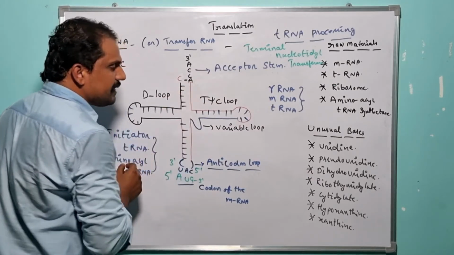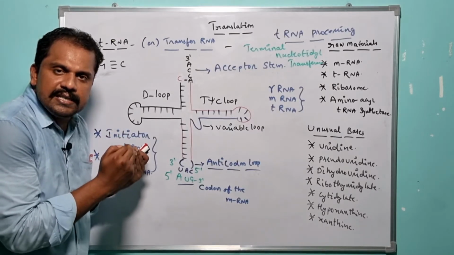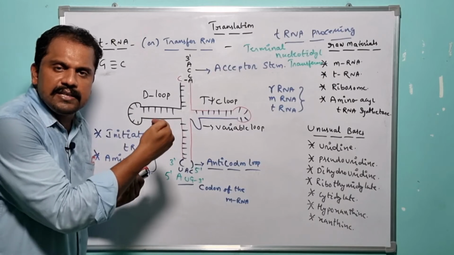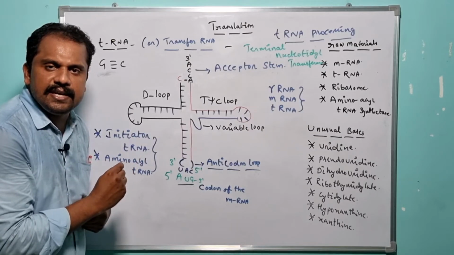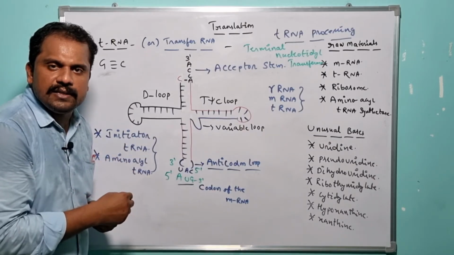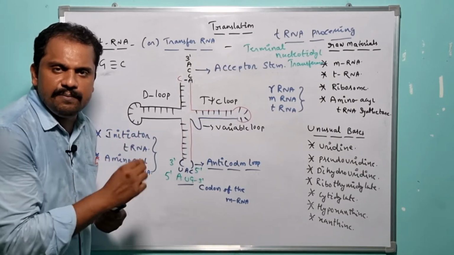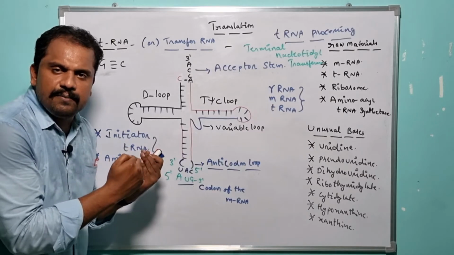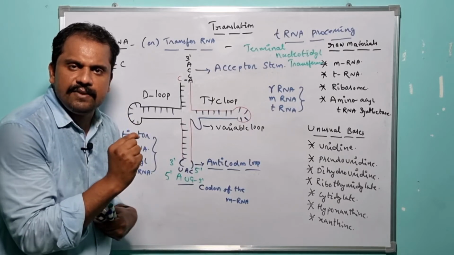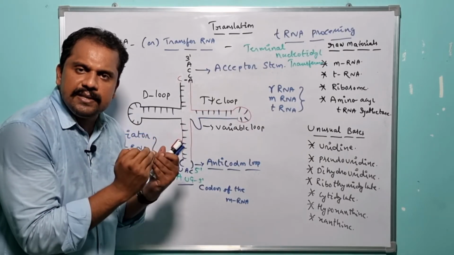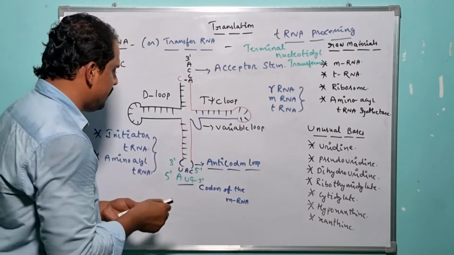So it is one of the unique features present in case of the initiator tRNA. Only in case of the initiator tRNA, there is this unusual base pairing. In addition to this, even in case of the initiator tRNA, there is one more remarkable feature. So what is it? It is nothing but the presence of three consecutive GC base pairings, which is present very near to the anticodon loop.